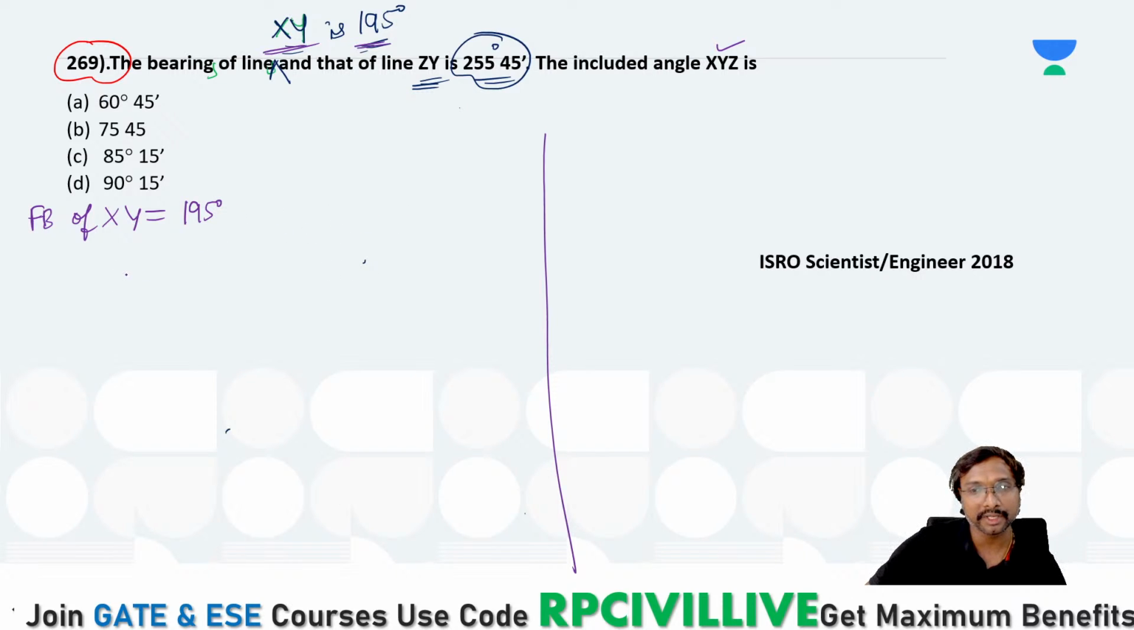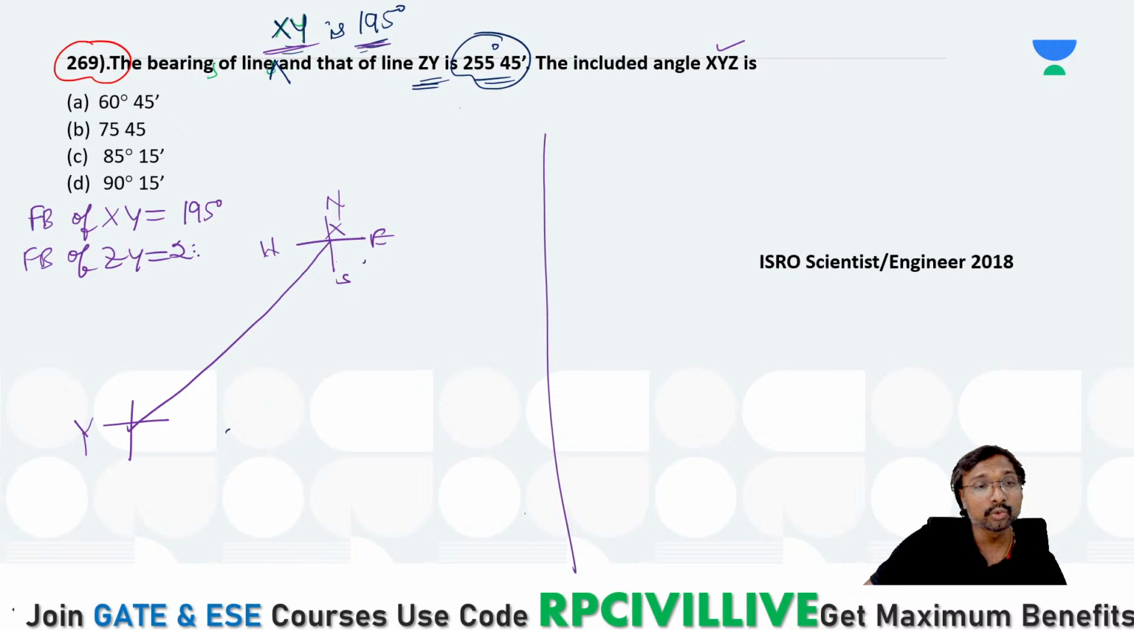This is your XY. This is your north, this is your south, this is your east, and this is your west. It is in which quadrant? 195 means greater than 180 and lesser than 270, so it is in the third quadrant, obviously, right? Both are in the third quadrant only. This is your X and this is your Y point. And for ZY, what is the ZY? You can say that fore bearing of this line ZY is 255 degree 45 minutes, right?